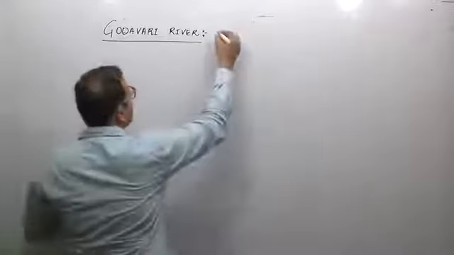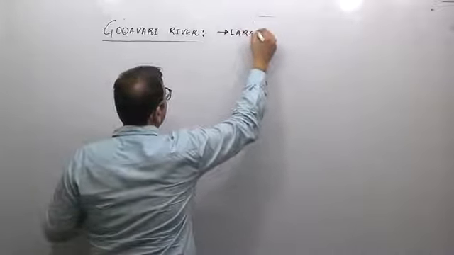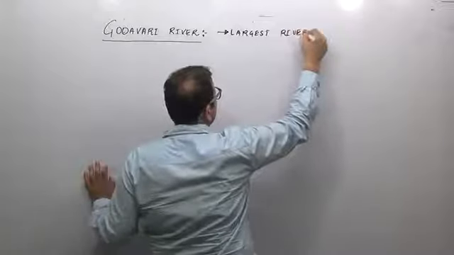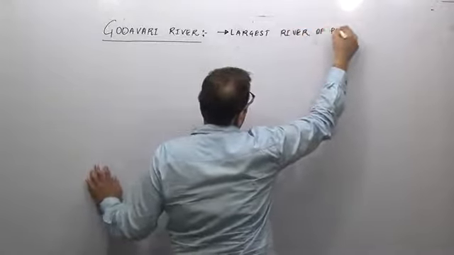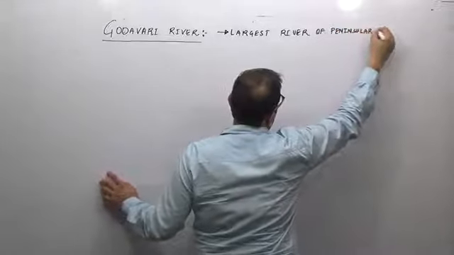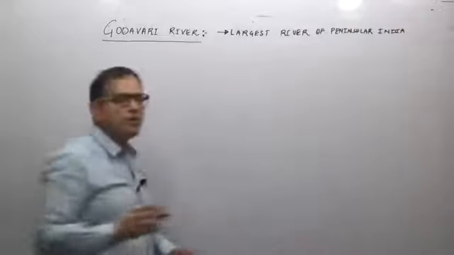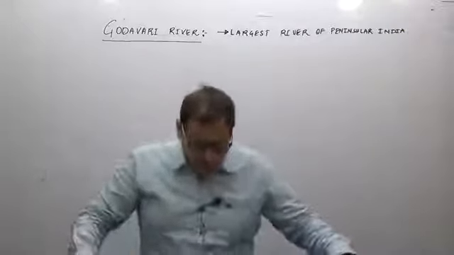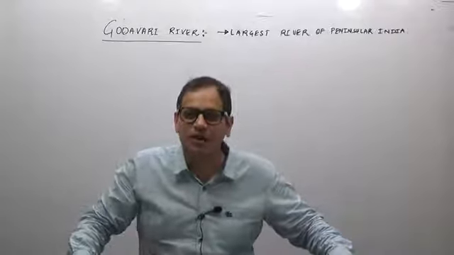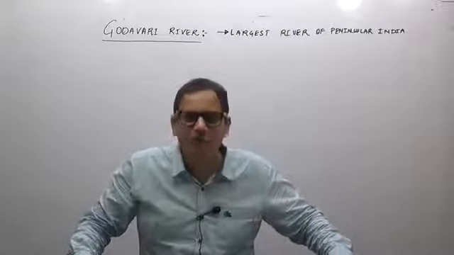Godavari is also the largest river of the peninsular India. And because it is the largest river of the peninsular India, Godavari is also referred to as Dakshin Ganga or Vriddha Ganga.